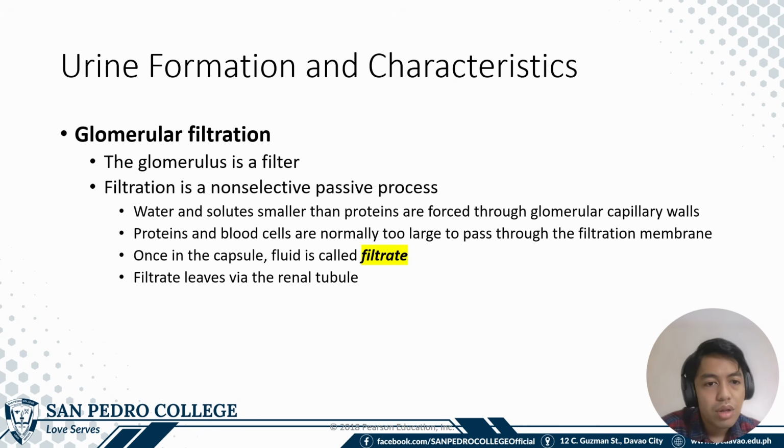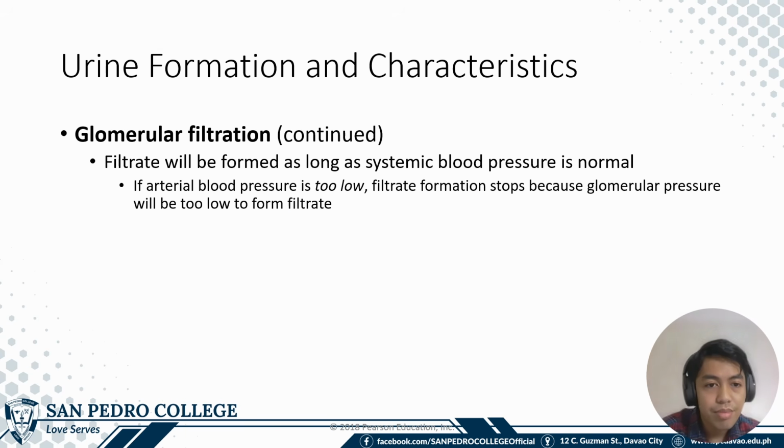Filtration. In filtration, again, the most important factor if the component of the blood will be filtered out is the size. So once they are able to fit through the slits of the glomerulus, they will reach the capsule or the glomerular capsule to become the filtrate. Another factor, aside from the size, is the blood pressure.